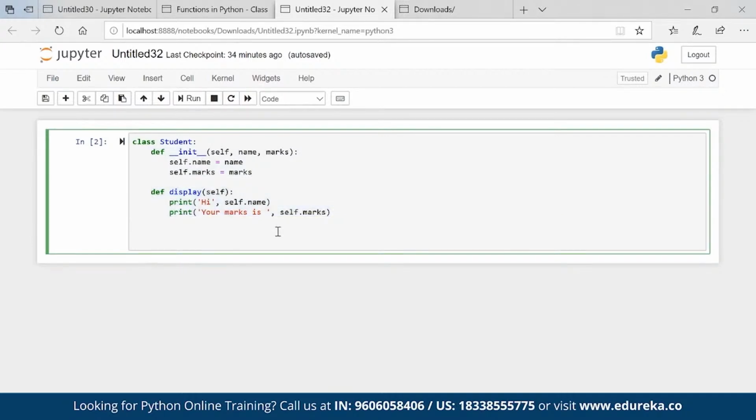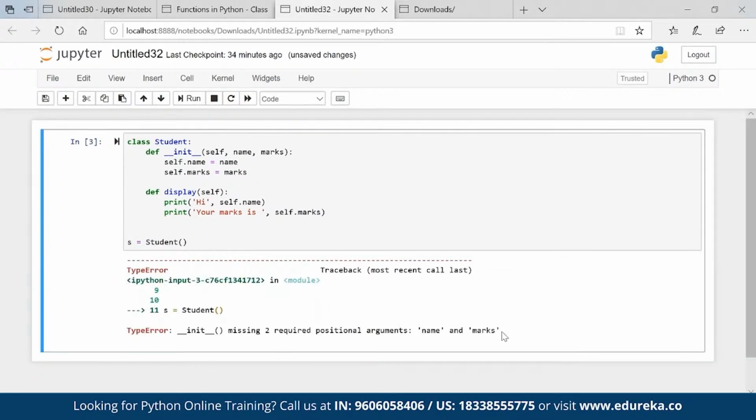So now if I go ahead and create an object from the class and execute, it will throw me an error because it is looking for name and marks. You can have a constructor without parameters, absolutely no issues. So my name is, let's say, John, and marks is, let's say, 45.